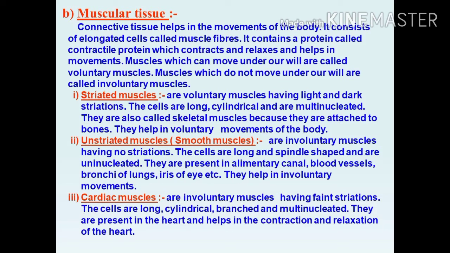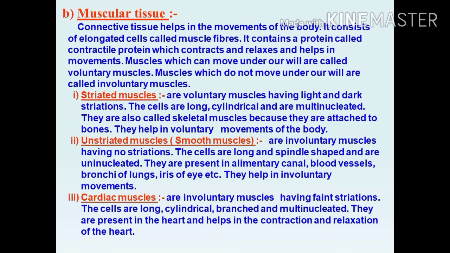Muscles are tissues made up of a number of cells. The muscular tissue contains a special type of protein called myosin and actin. Both proteins help in the contraction and relaxation of muscular movement. Muscles which can move under our will are called voluntary muscles. Muscles which do not move under our will are called involuntary muscles.